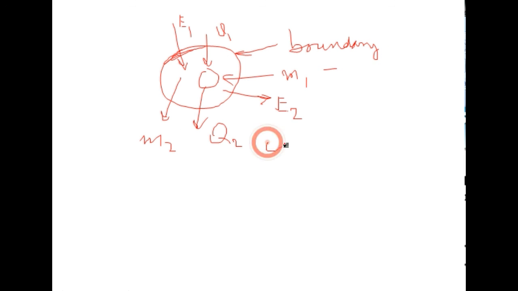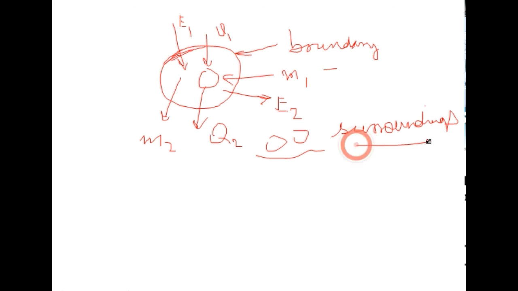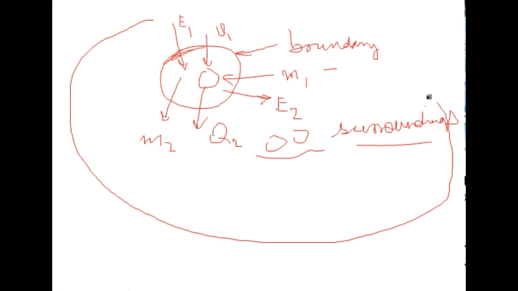And any material outside this system is called the surrounding. Including all of this, the system as well as the surroundings, is called the universe.